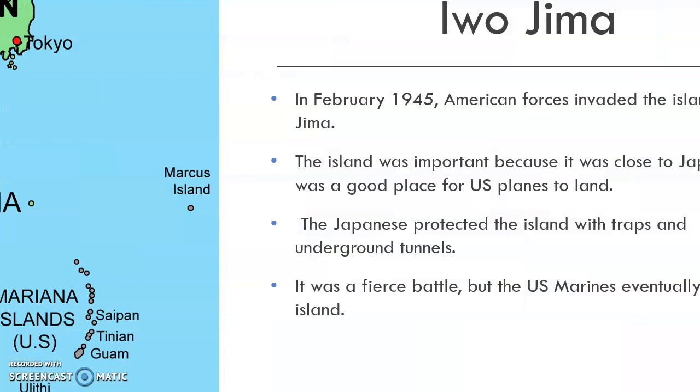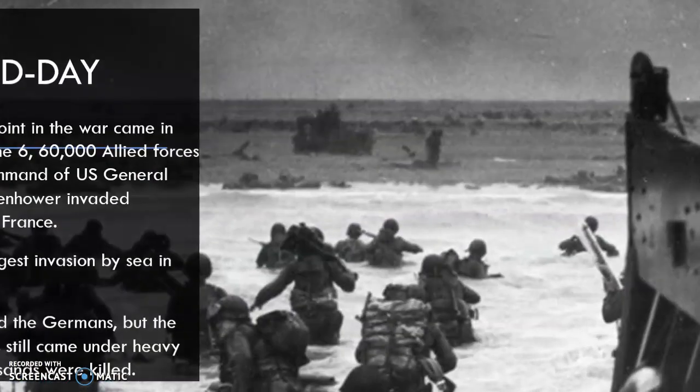So let's look at the Battle of Iwo Jima. Iwo Jima was a tough battle for American troops because although Iwo Jima is an island as well, it's a smaller island, of course, than Japan. The Japanese had an upper hand because they knew the island. American troops, we didn't know the island, but that did not stop us. We still prevailed and we won that battle.